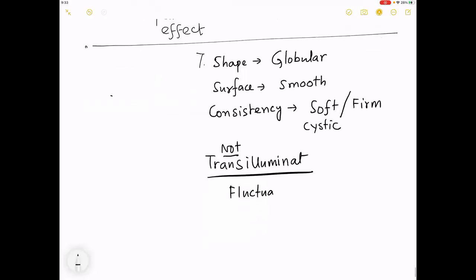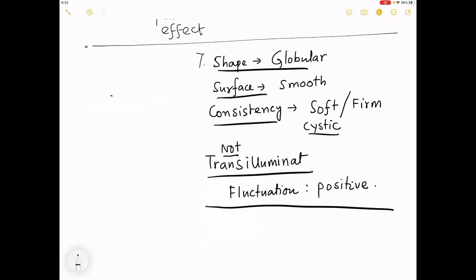Fluctuation is positive. That's it. So if you have not understood the meaning of these terms, don't worry. Particularly in final year, we'll be talking about examination of swellings. So for today, at least write this part. This completes your note.